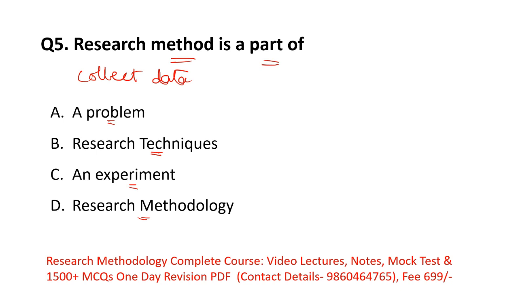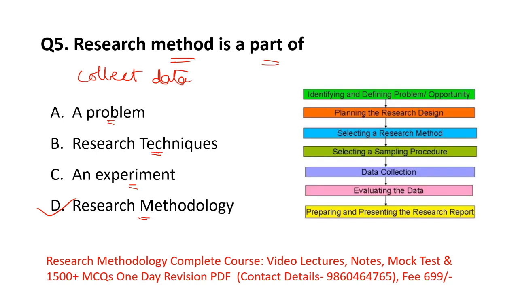So remember, research method is a part of research methodology, because in research methodology you perform different steps. In the first step you define your problem, then you plan how you will do your research, which is known as a blueprint. Then you select your research method, experimental, qualitative or quantitative, to perform your research.